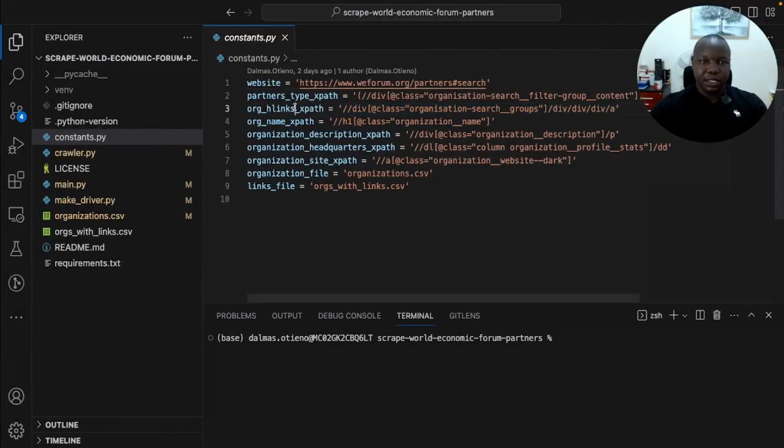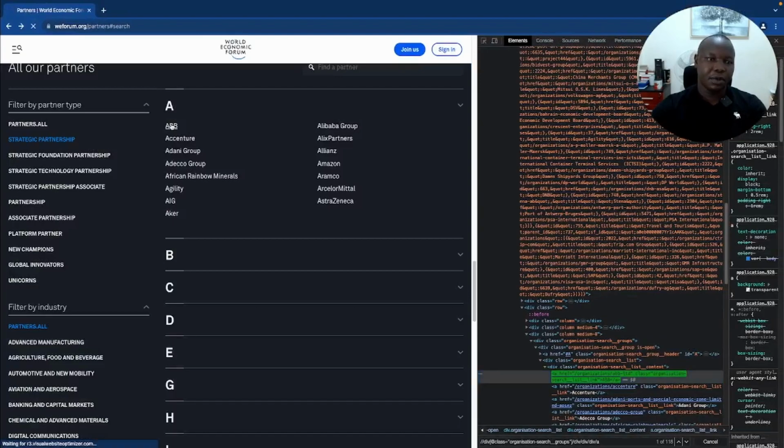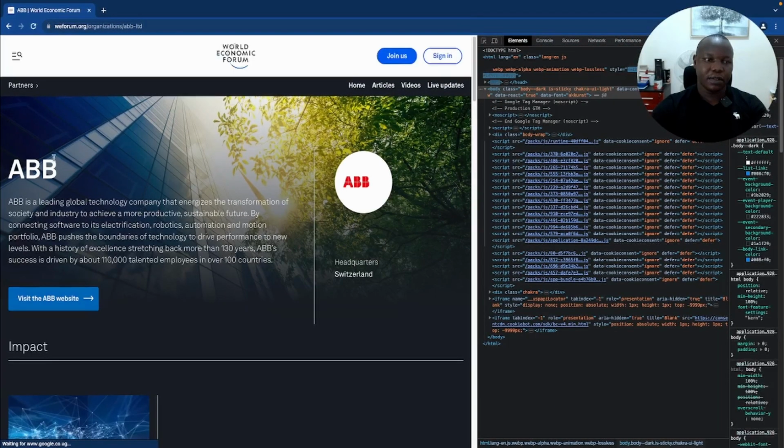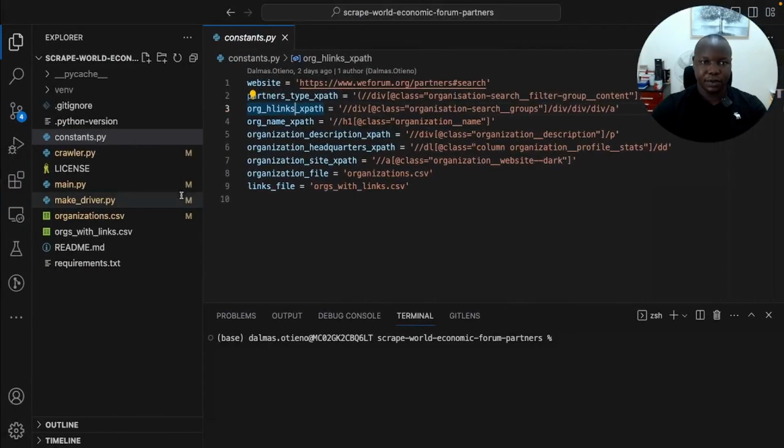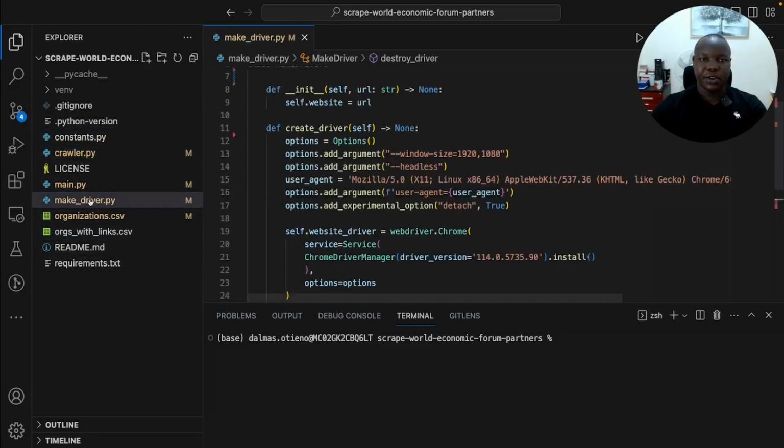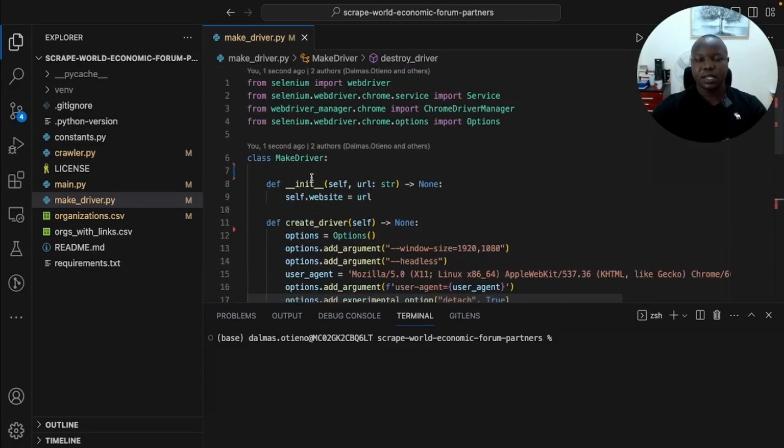Right, so these are the XPaths for the different elements that are important for the data we're looking for. For example, we may want the title of this, so we'll look for the XPath to this, and it will help us to script. So the first file was to have the static elements. Then the next step was to define the driver that we're going to use. So in this case, we are using Selenium to define a web driver.